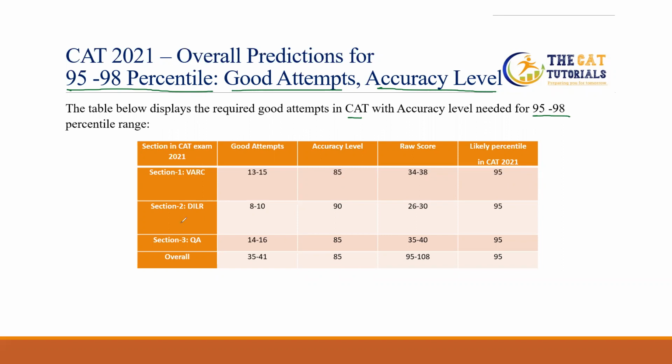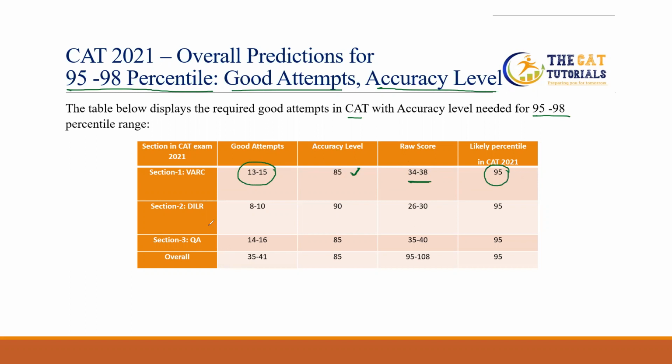So these are the names of the sections. In VARC, if we have attempted 13 to 15 questions, then this is a very good attempt, but you have to maintain an accuracy level of 85. Then we can predict a raw score from 34 to 38. The likely percentile in CAT 2021 will be 95.